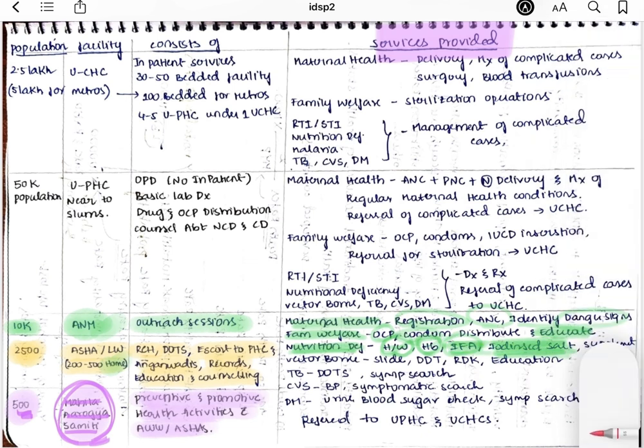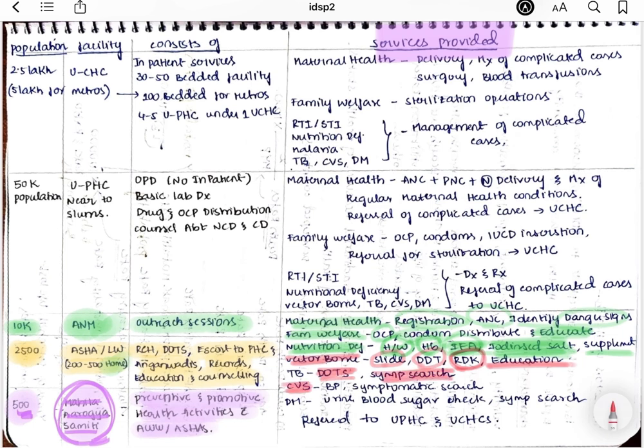Now coming to vector-borne diseases. For these, they'll do thick and thin smears. They'll also spray DDT and use rapid diagnostic kits. They'll do the diagnosis by rapid diagnostic test and they'll educate the people, right? For TB, they'll participate as a DOTS agent and also do the symptomatic search in the community.